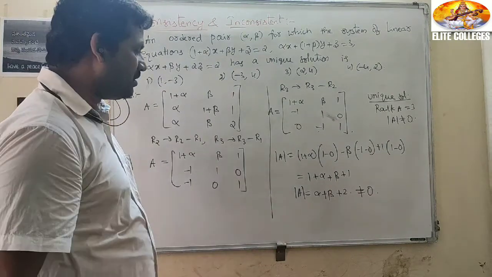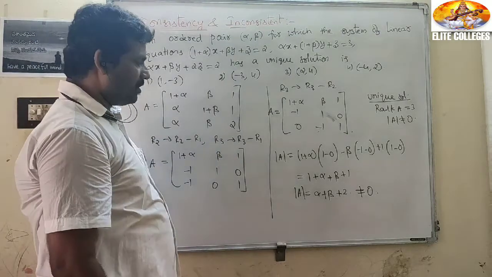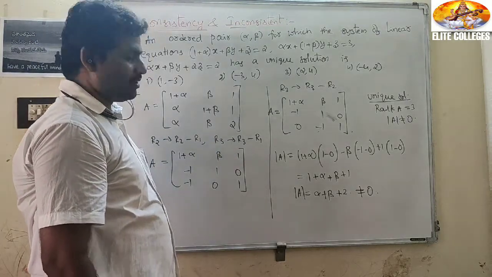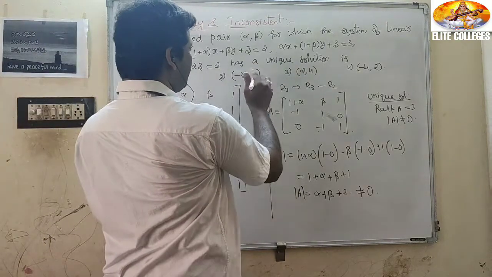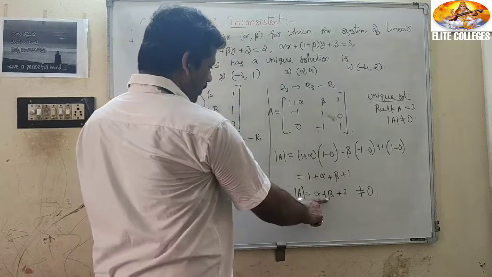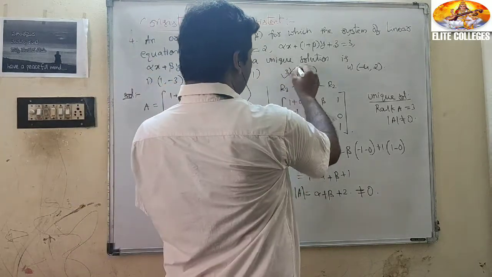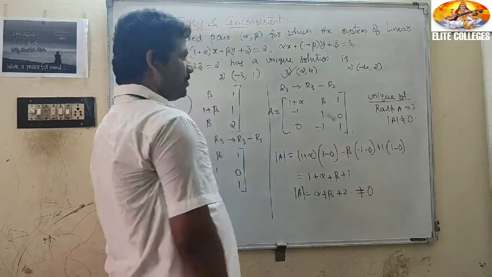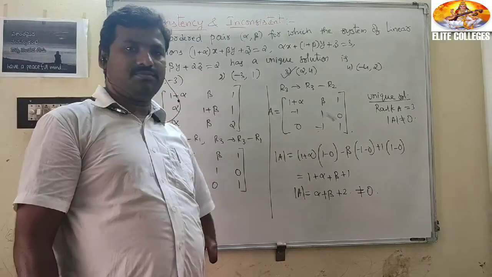Now check the options. 1 minus 3 minus 2 plus 2 is 0. Minus 3 comma 1: minus 3 plus 1, minus 2 plus 2, that is also 0. So this is the option, and this one is also 0. So det A not equal to 0 is satisfied by this one. This is the answer.